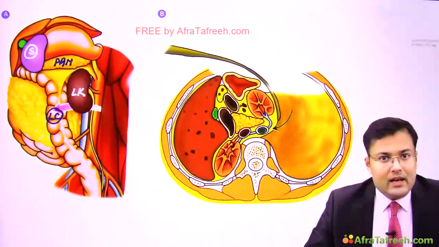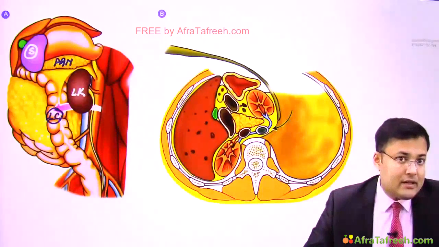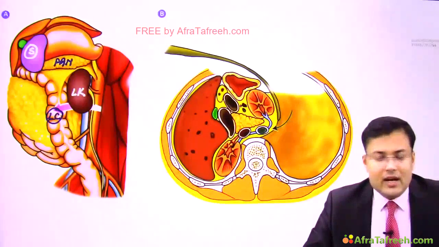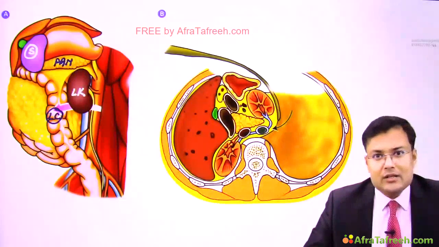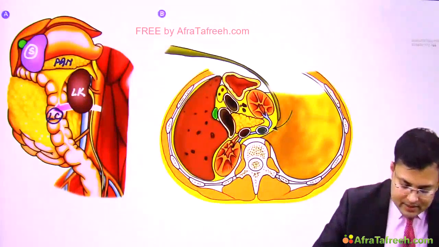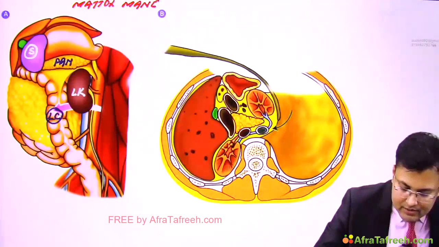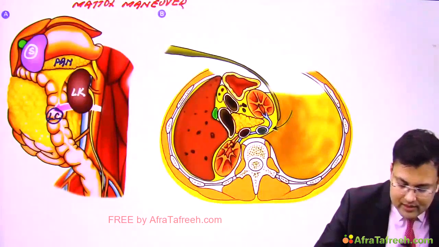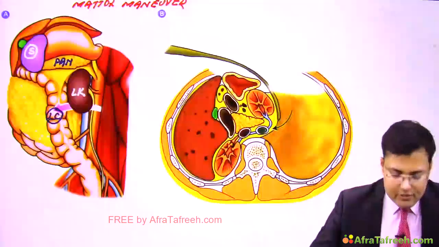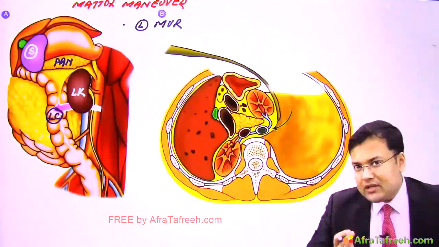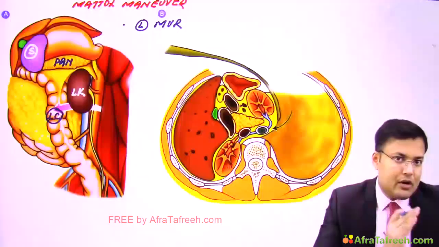This is left-sided medial visceral rotation. And what's the other name? This is the Mattox maneuver. The other name of this Mattox maneuver is left-sided medial visceral rotation. So which structures are rotated medially and brought to the midline?